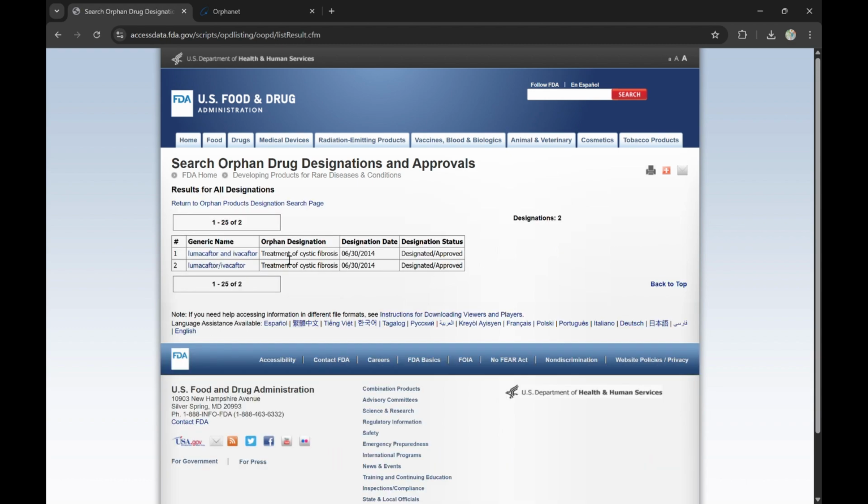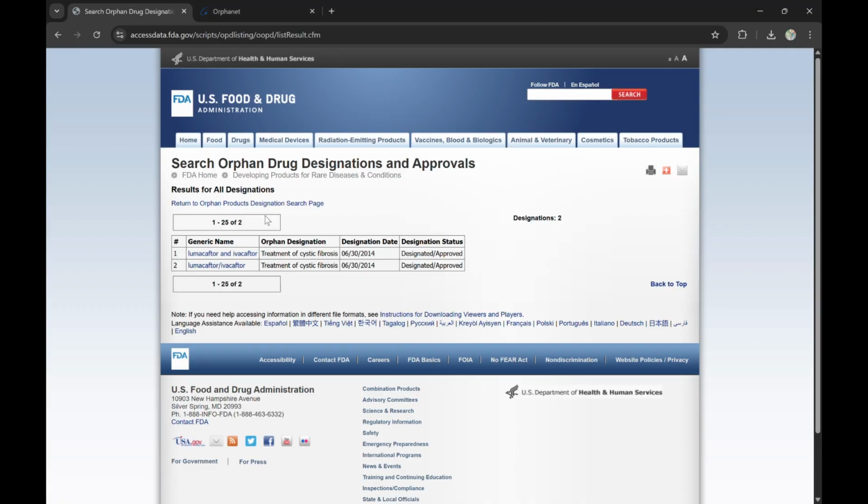So for orphan drug designation, we have it for the treatment of cystic fibrosis, and we can check the designation status, that is, it is designated and approved. We have two things listed here, the generic names Lumacaftor and Ivacaftor. You can go into the details of this just by clicking on it. You'll get the generic name, the trade name, the date it was designated, and the other details about that particular orphan drug. So you can check it from here.